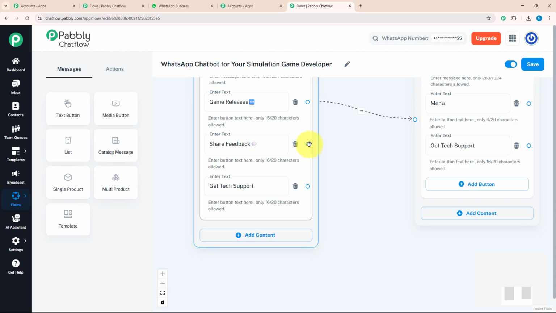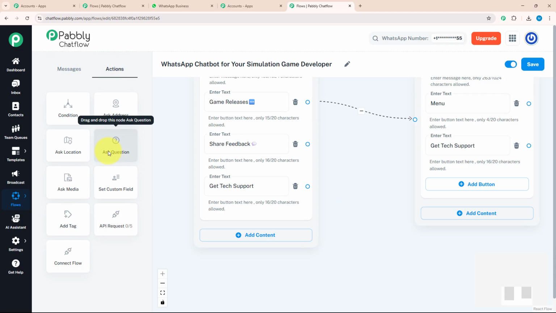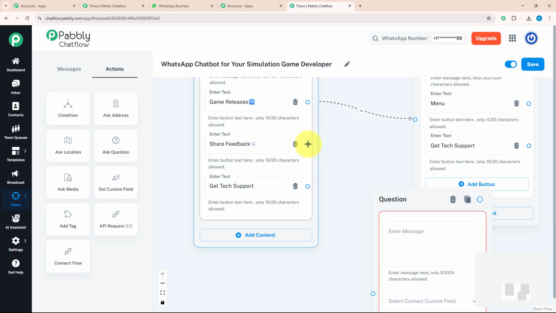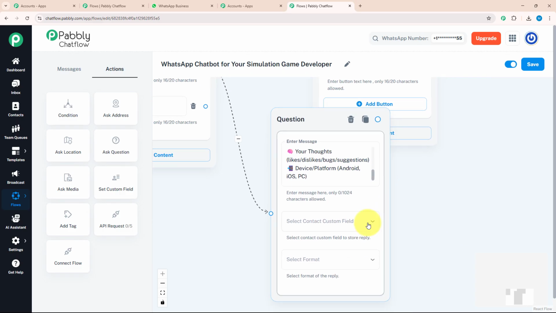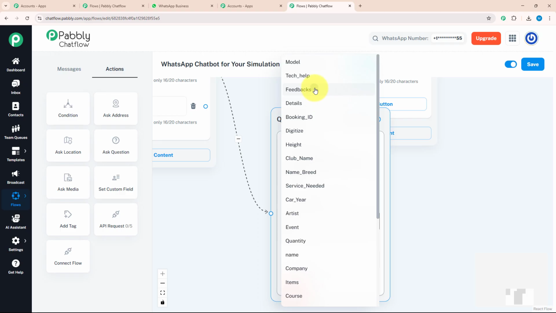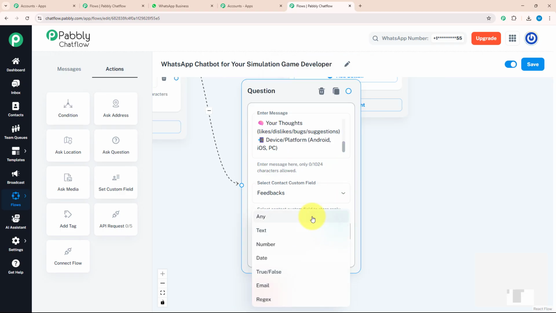After completing the first action button, let's move to the next, which is share feedback. For that, I have to ask my customer a few questions, and to ask a question, I need to drag and drop the ask question button over here and connect it with my action button. Over here, I'm going to enter my message asking which game they want to give feedback on and their views. After that, I'm going to select the contact custom field as feedbacks and my format as any.